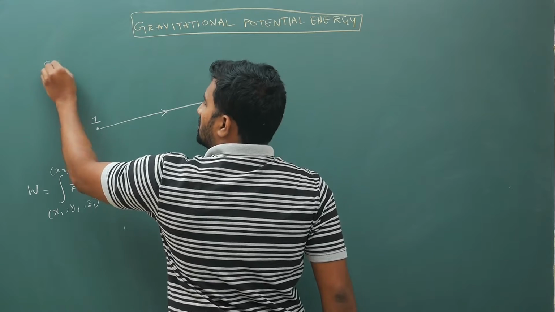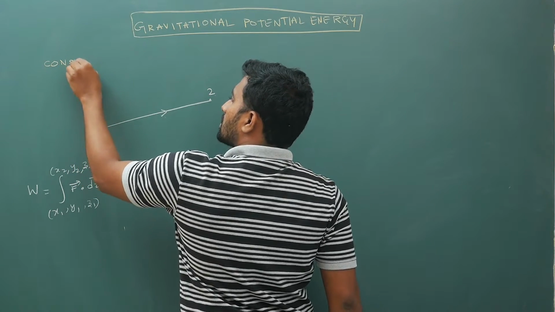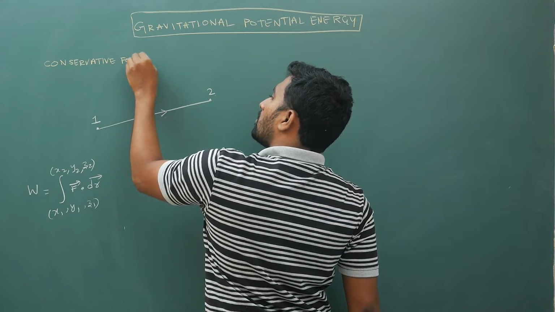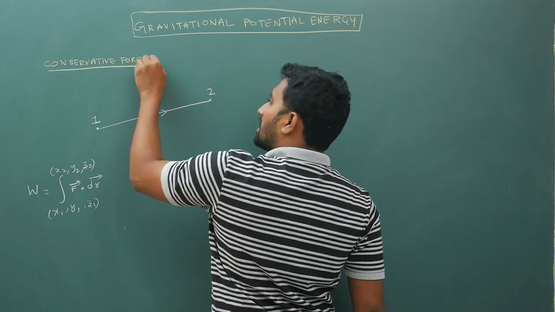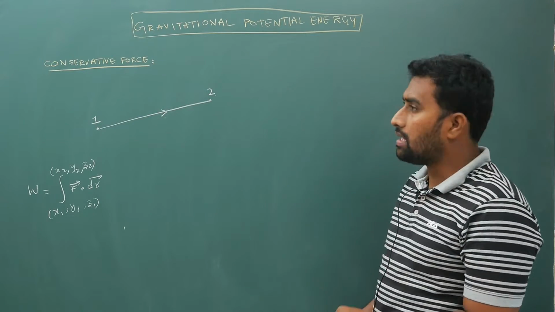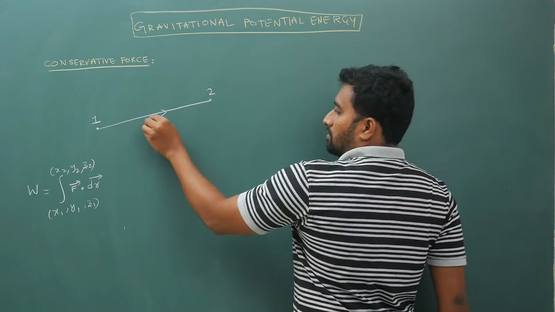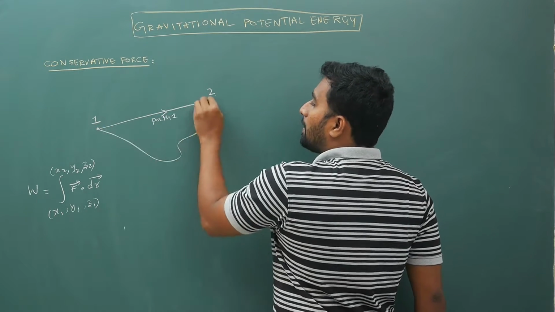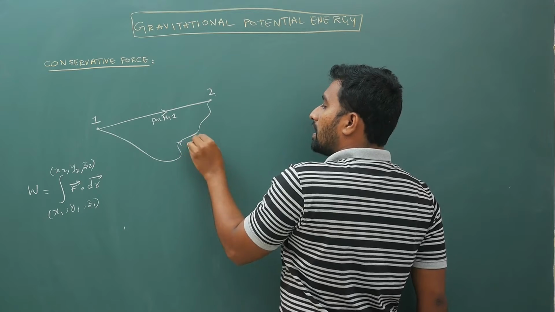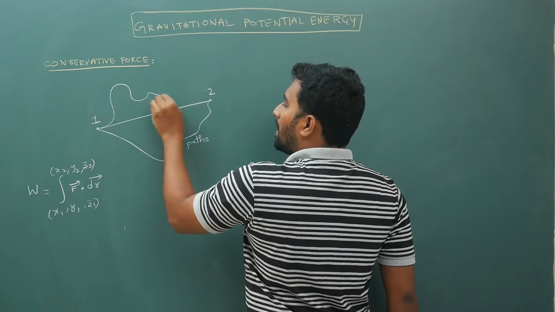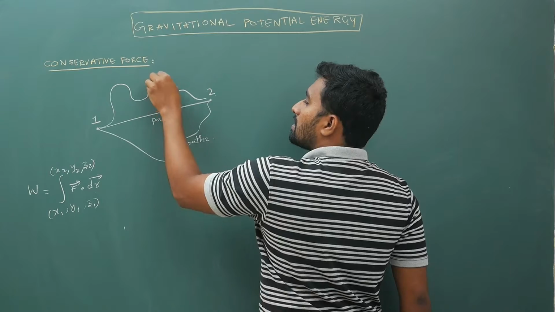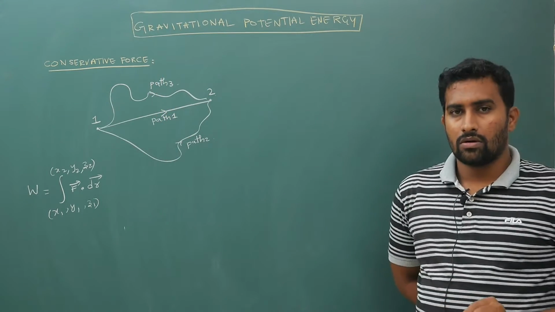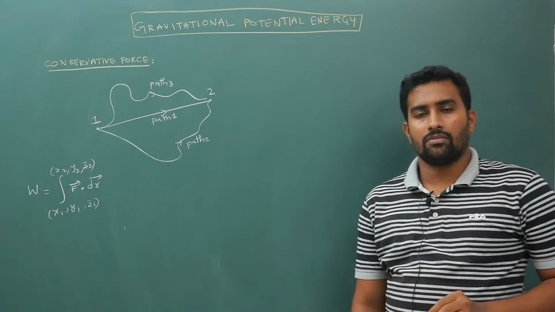Now, what does a conservative force mean? What a conservative force or field explains to us is this: if you take this as path 1, some other path as path 2, and some other path as path 3, it doesn't matter which path you follow, the work will remain the same.